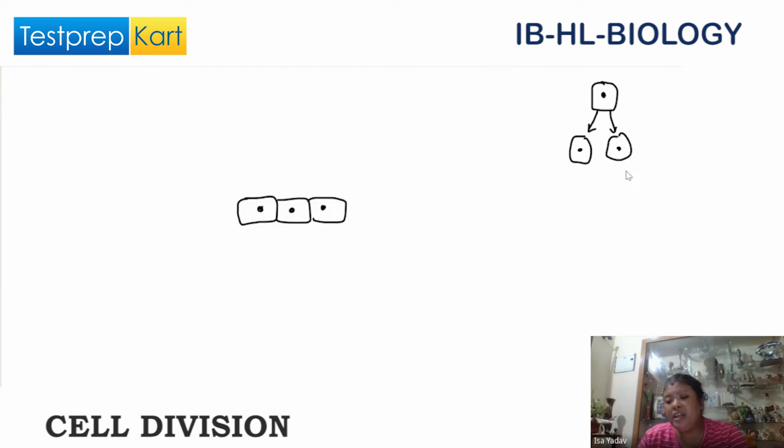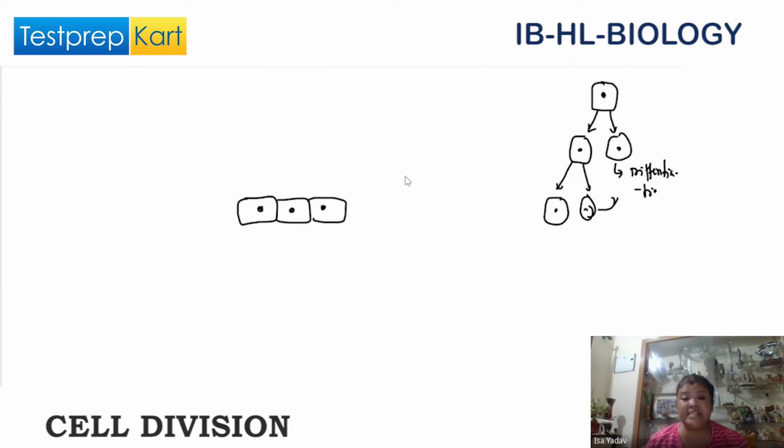So this will undergo differentiation, and this will continue the process of what? Division. Similarly, this will undergo differentiation, and this will continue the process of division. So what is happening here? Let's just see.